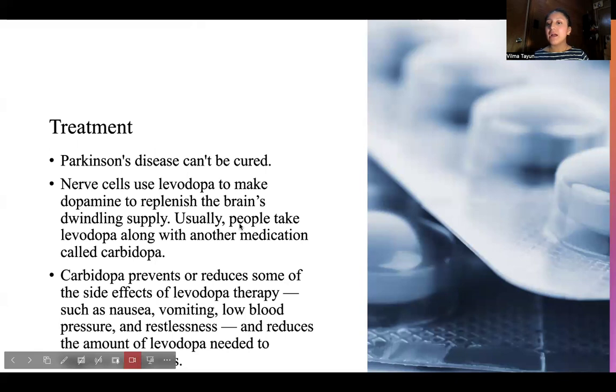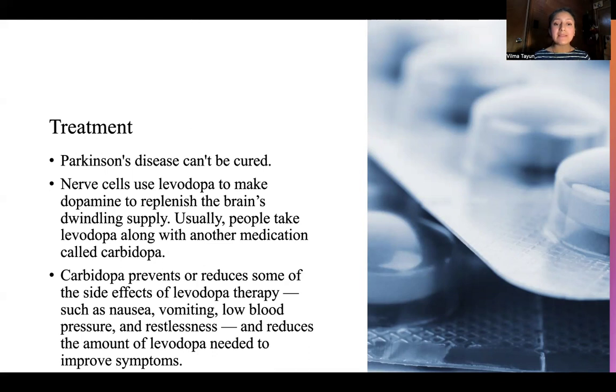Some treatment. The only thing that they're going to be giving you when you get sick with this disease is the right medicine. And there's no cure yet, but I hope they can find a cure soon.